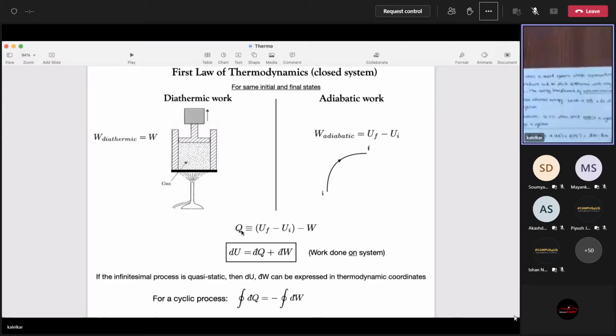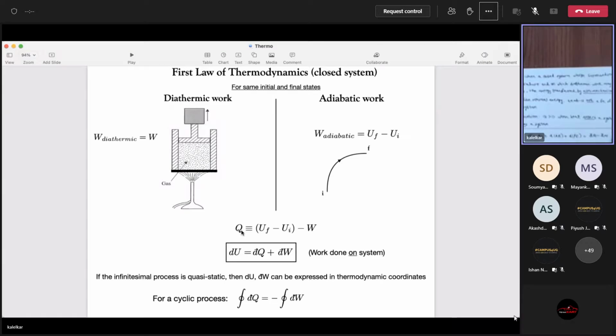So heat is, in common parlance, energy in transit. It's not that you can say that here is this object and the heat in the object is 4 joules. That doesn't make any sense. Or you can say the work in the object is 4 joules. That also doesn't make any sense, because work and heat are energy in transit between the system and the surroundings. So there's no point asking what is the work in the system or what is the heat in the system. That makes no sense. Heat is transit of energy between system and surroundings. But you can ask the question, what is the internal energy of the system?